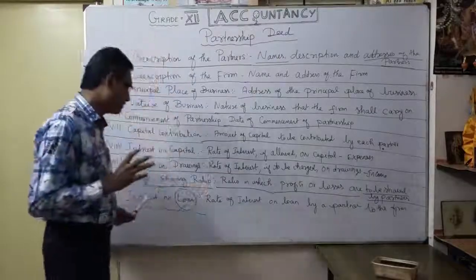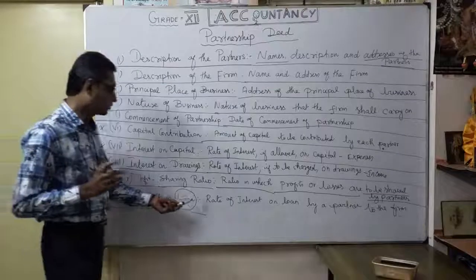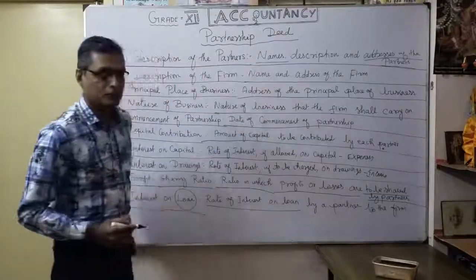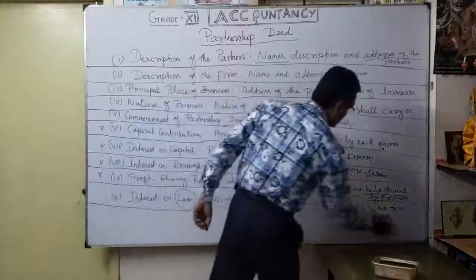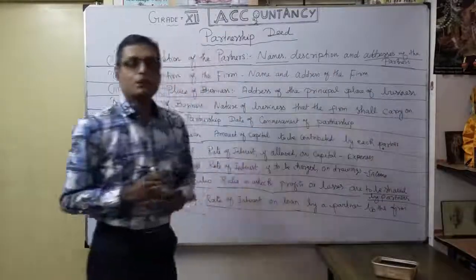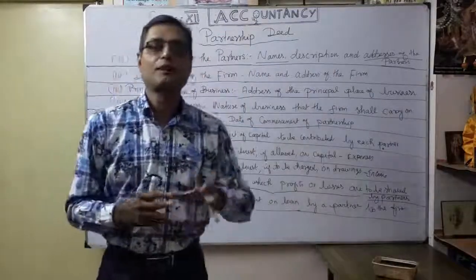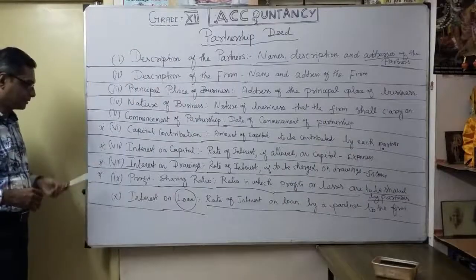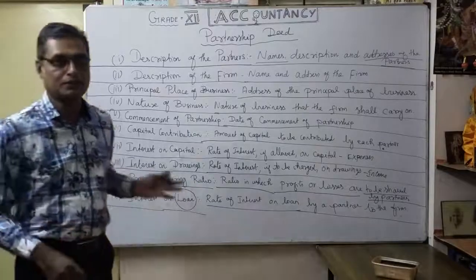That's what you want to mention very clearly: the rate of interest on a loan given by a partner to the firm. You want to mention that in the deed. Suppose any loan is given by a partner, what is the interest the firm has to pay? These are the information items you want to mention in a partnership deed. Now we want to continue with the remaining information.